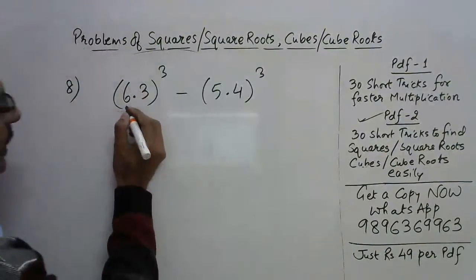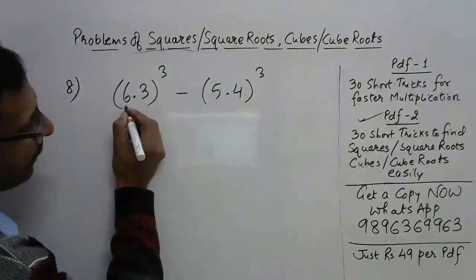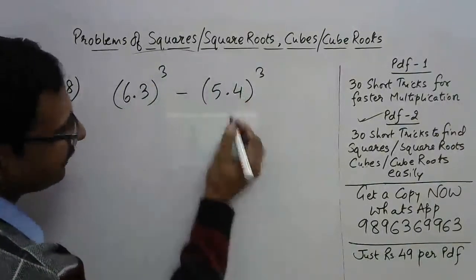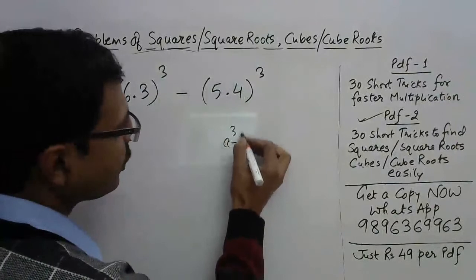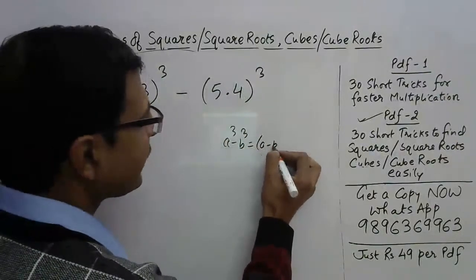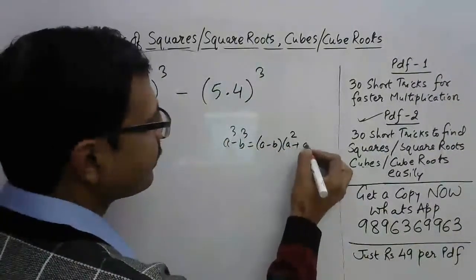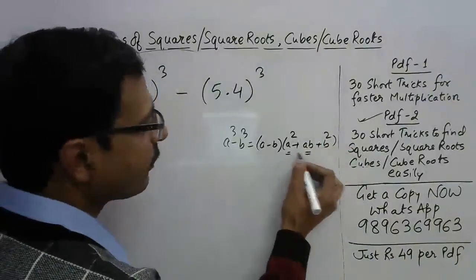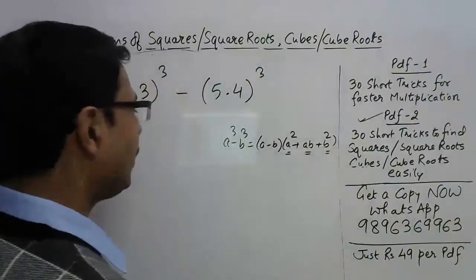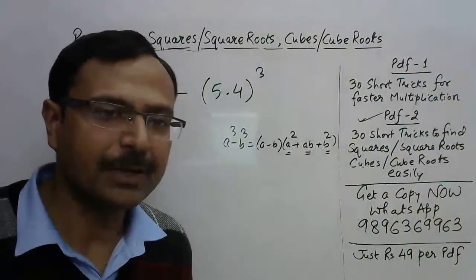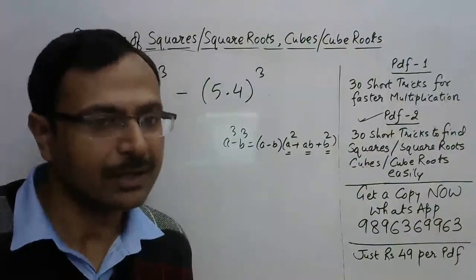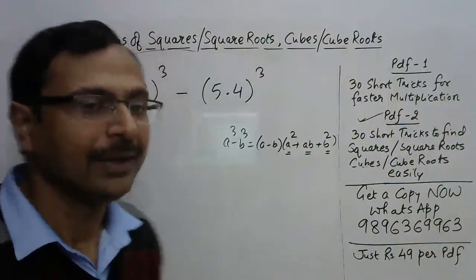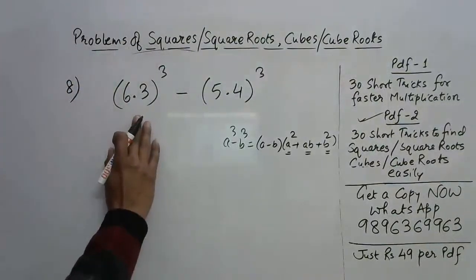Okay. Now, how to start with this? A cube minus B cube. If you know the identity A cube minus B cube, you can use that A minus B, A square plus AB plus B square. But in this case, you have to find the product of AB, then square of A and square of B also. So that will be a little bit time consuming. So I'm using the traditional method of cubing. That is the identity method.